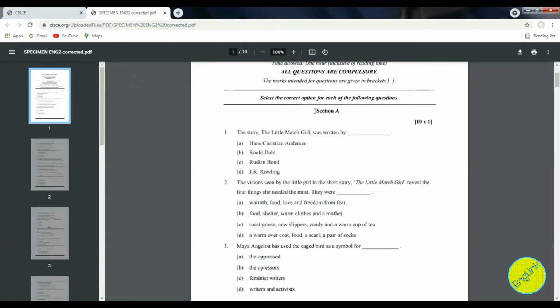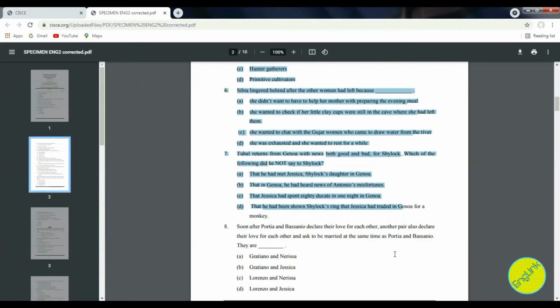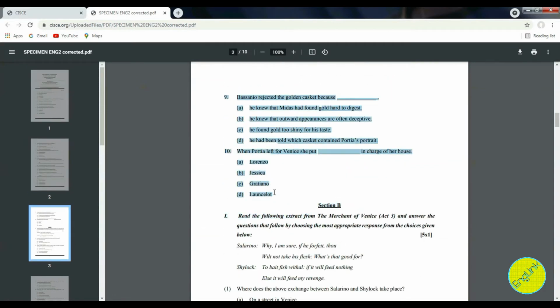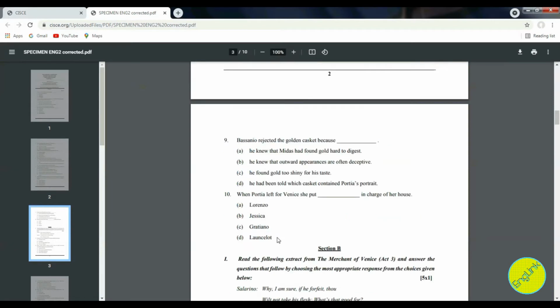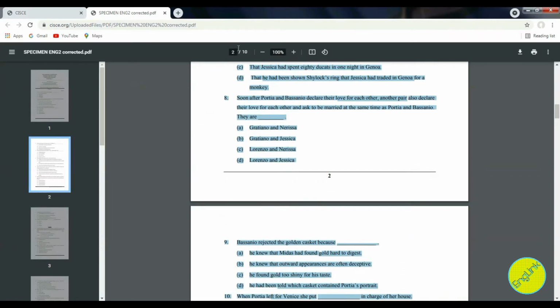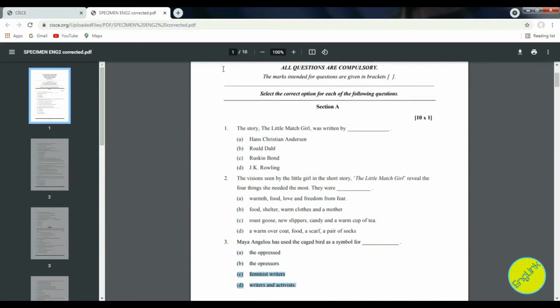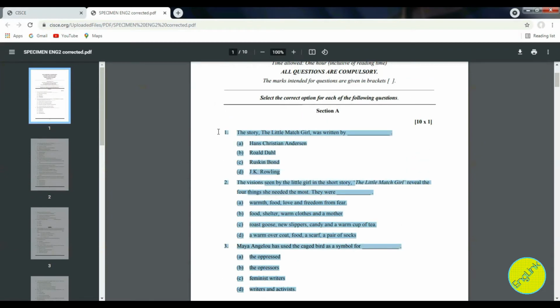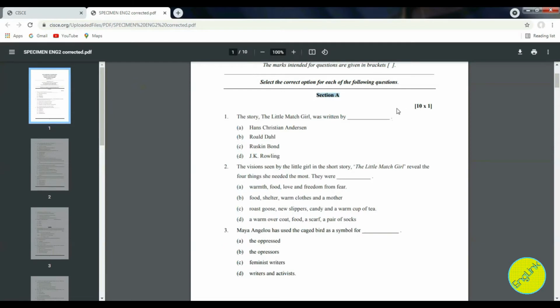I'll start with section A first. All these questions are according to the bifurcated syllabus. I hope you all have seen that. It means you are getting mixed questions here from all the three books: your Merchant, your prose as well as your poetry. Section A has 10 questions, 1 mark each. So in total section A is of 10 marks.